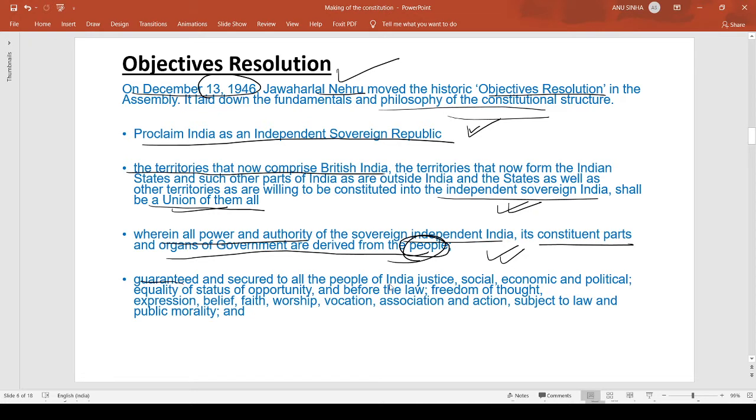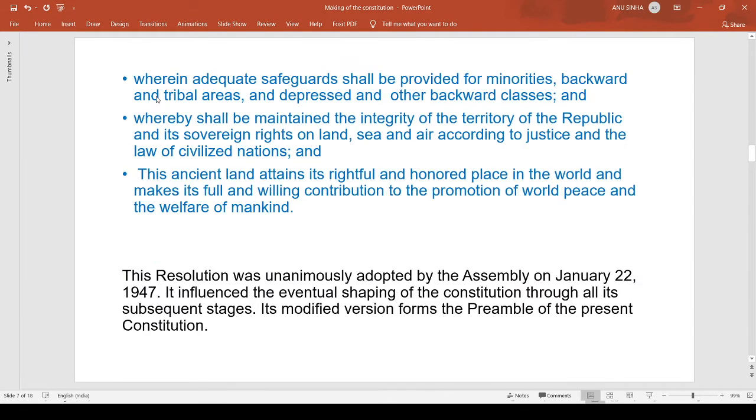It guaranteed and secured to all the people of India justice, social, economic, and political; equality of status and opportunity before the law; freedom of thought, expression, belief, faith, worship, vocation, association, and action, subject to law and public morality; wherein adequate safeguards shall be provided for minorities, backward and tribal areas, and depressed and other backward classes; whereby shall be maintained the integrity of the territory of the Republic and its sovereign rights on land, sea, and air, according to the justice and the law of civilized nations.